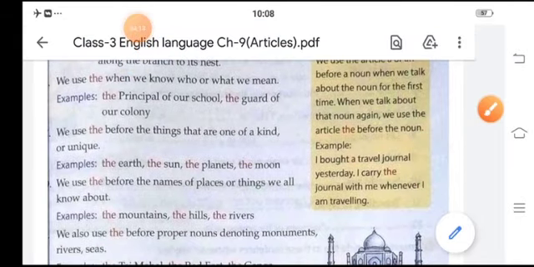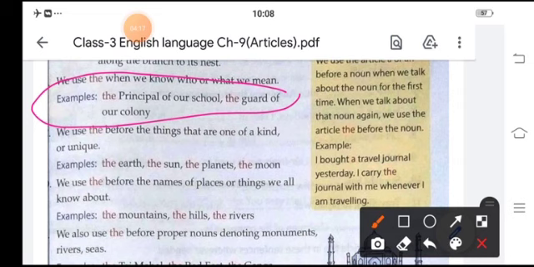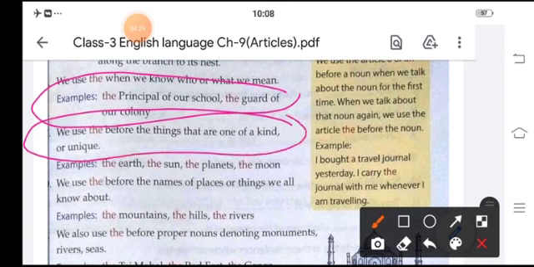We use, for example, the principal of our school, the guard of our colony. We use the before things that are one of a kind, like the earth, a universal truth, the sun, the moon, the planet.